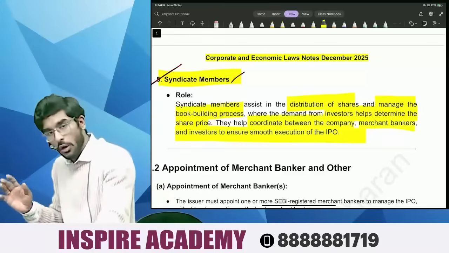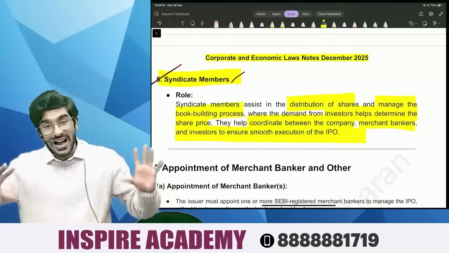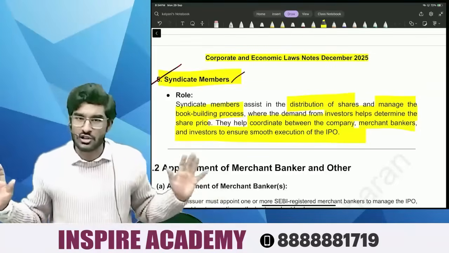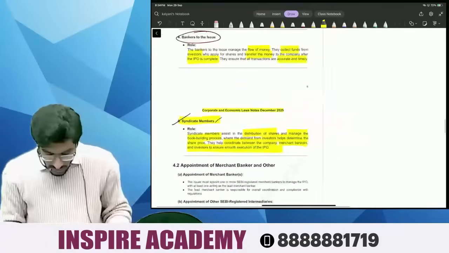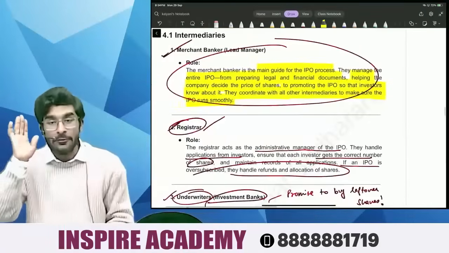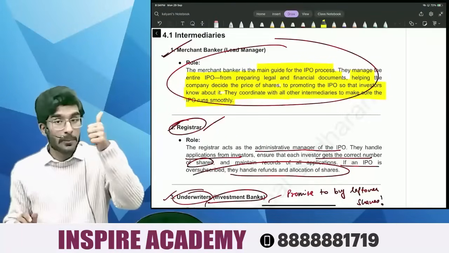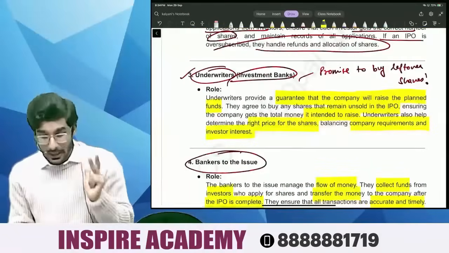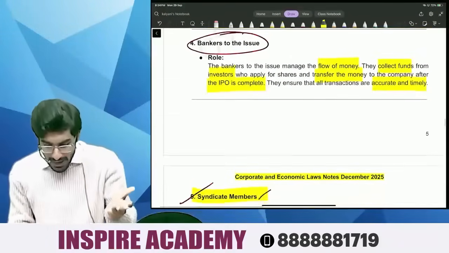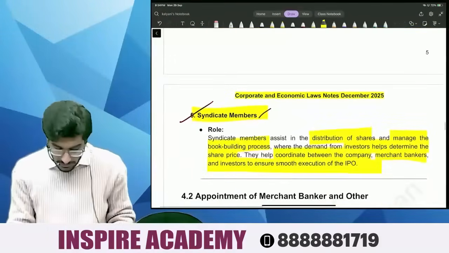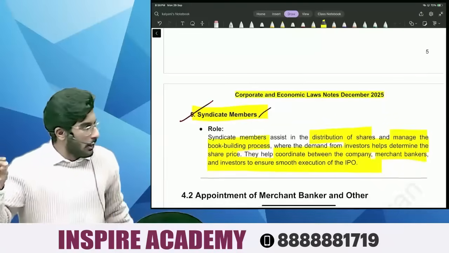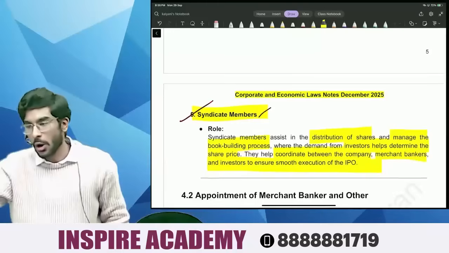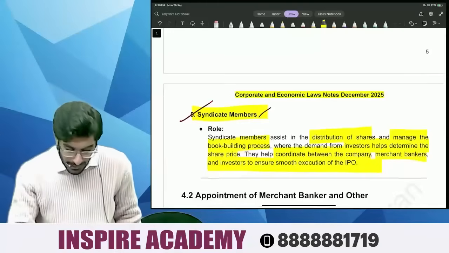So it is the role of the syndicate member to ensure that the IPO process is super smooth without any frictions. Right people? So till now we understood 5 intermediaries. Number 1 is merchant banker, number 2 is registrar, number 3 is underwriter, number 4 is banker to the issue, and number 5 is syndicate member. Now people, without wasting any time, let's quickly revise all those concepts using mind maps.